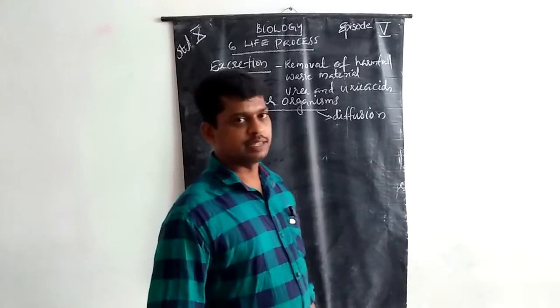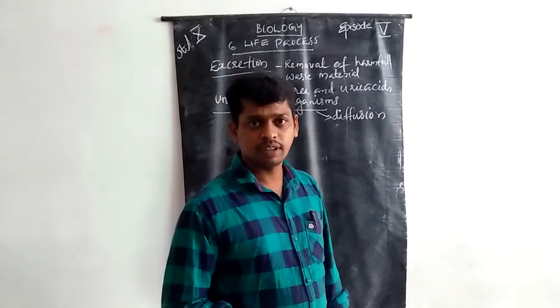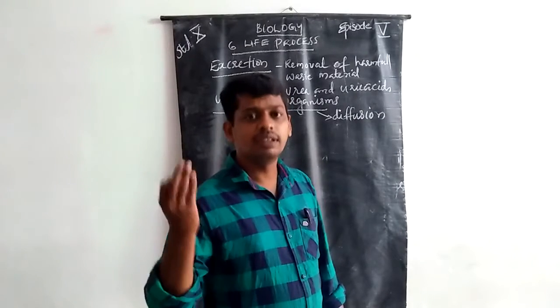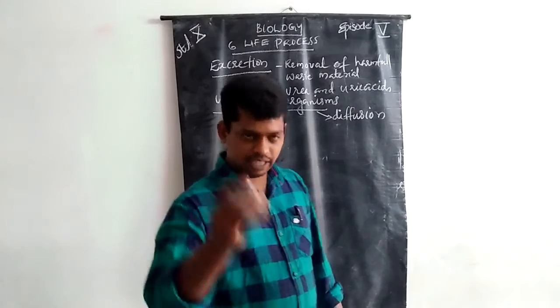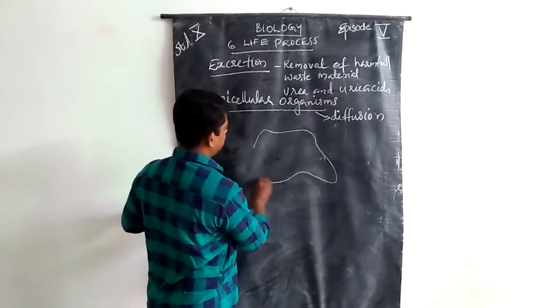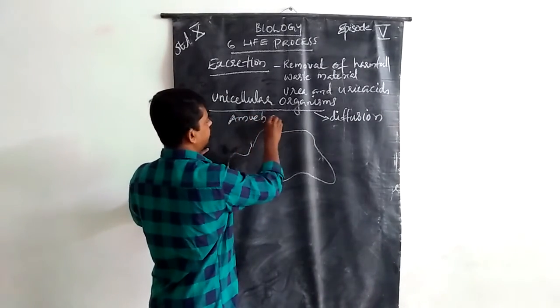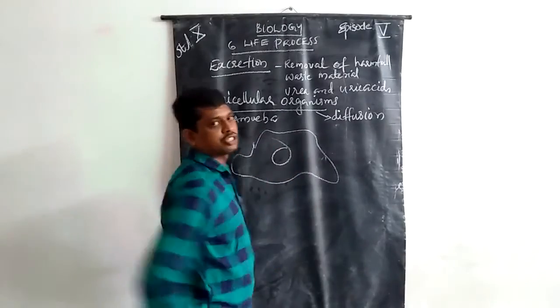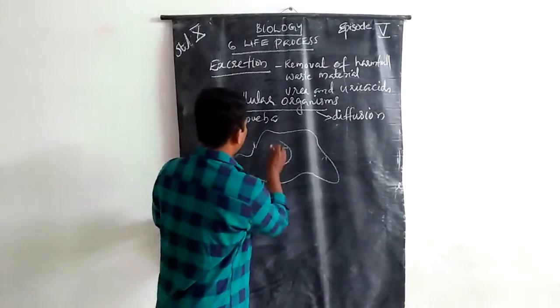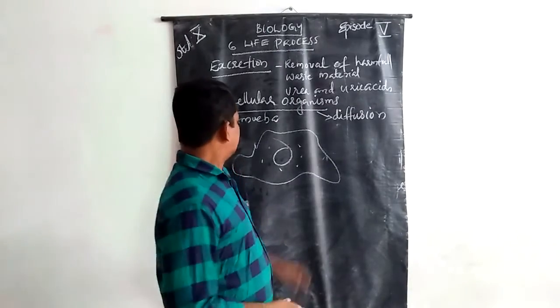What is the structure of amoeba? Amoeba has no definite structure. Within the cell body there is a nucleus and cell inclusions.